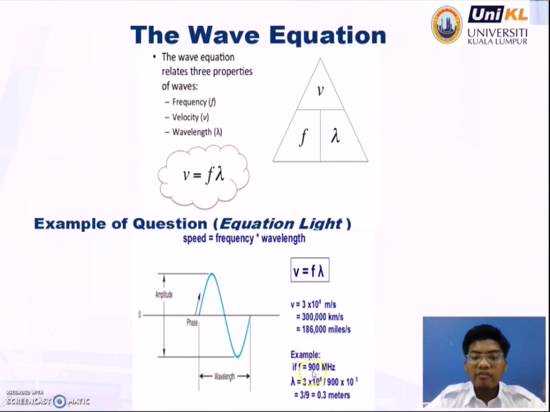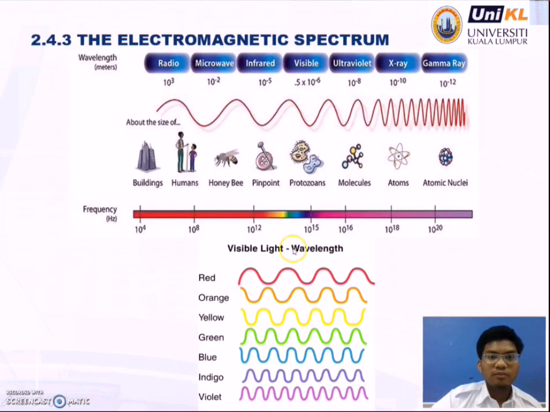Example of the equation. If F is 900 megahertz, what is the lambda value? So 3 times 10 to the power of 8 over 900 times 10 to the power of 6, which is equal to 3 over 9, equal to 0.3 meters. That is the value of lambda.